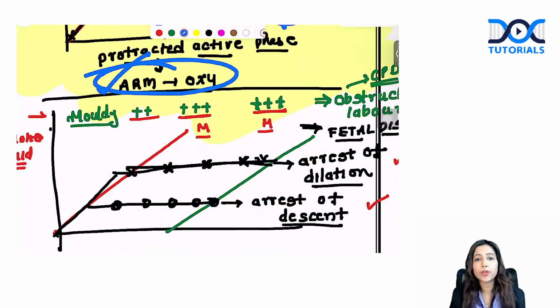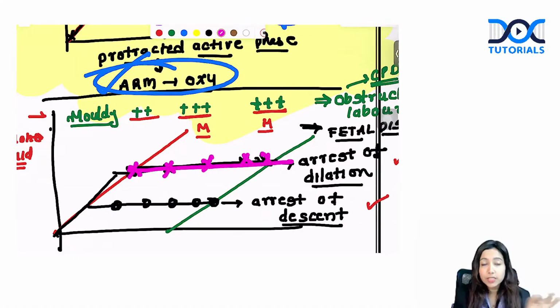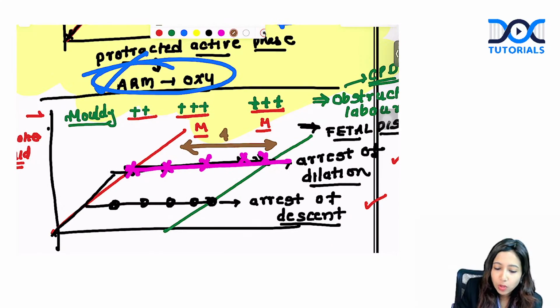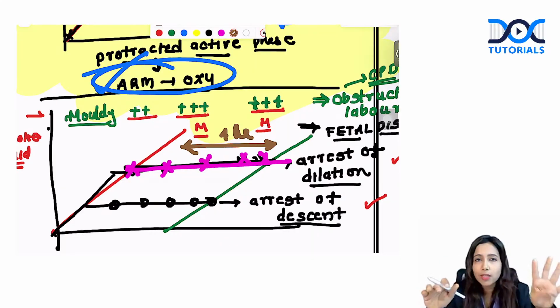Let's discuss another scenario. If the next time they give you a graph like this, where you see that the dilation is constant, it is not changing. The distance between the alert line and action line is nearly 4 hours. If it is the same for 4 hours, you are dealing with arrest of dilation. If you have the same cervical dilation in a patient who has good contractions, even after doing artificial rupture of membrane, if the dilation is the same for a period of 4 hours in active labor, you are going to call it arrest of dilation.